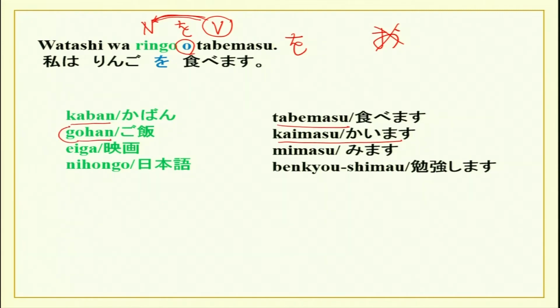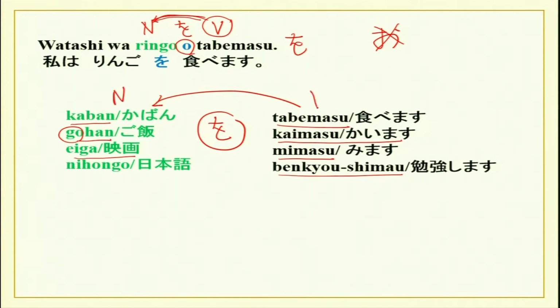So, you just now saw go is the honorific over here, but it is already in the word, so we will use it as gohan. Then eiga o, eiga is pictures, so eiga o mimasu. And nihongo o benkyou shimasu. So, you will see always particle o will come because there is a direct relationship over here between noun and verb.